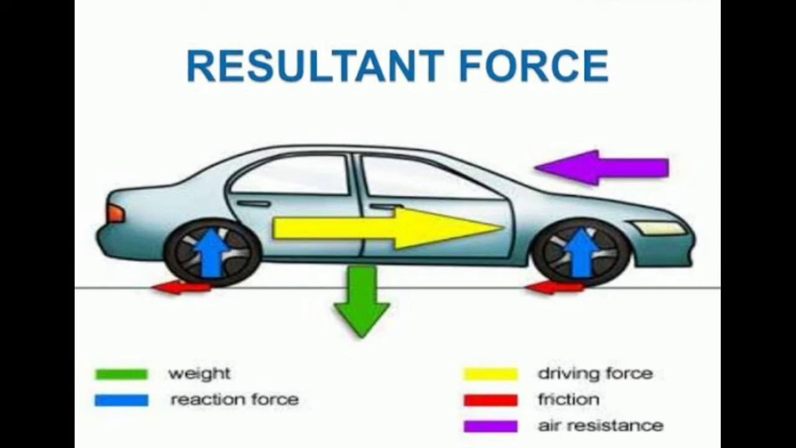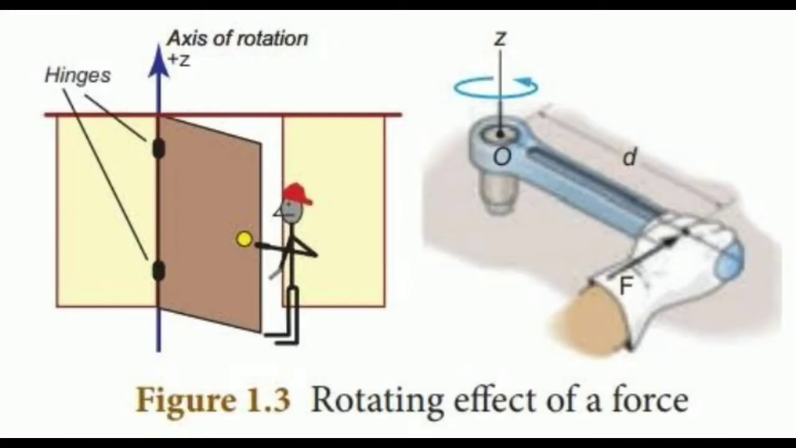That's all. If the resultant force of all the forces acting on a body is equal to 0, then the body will be in equilibrium. Such forces are called balanced forces. Okay. If the resultant force is not equal to 0, then it causes the motion of the body due to unbalanced forces.